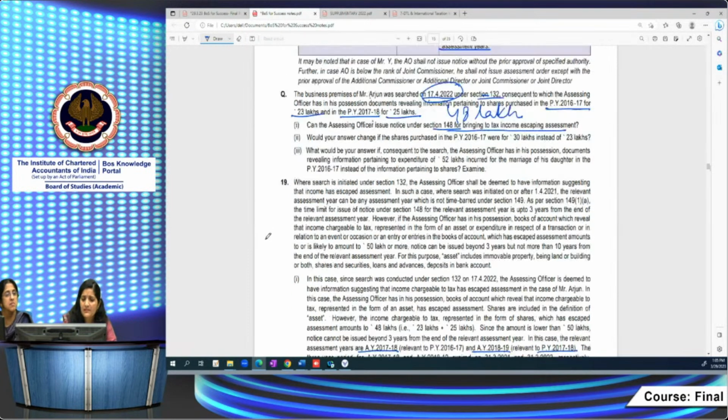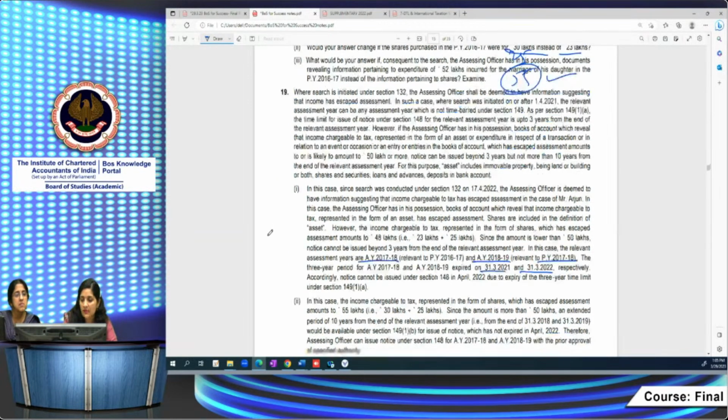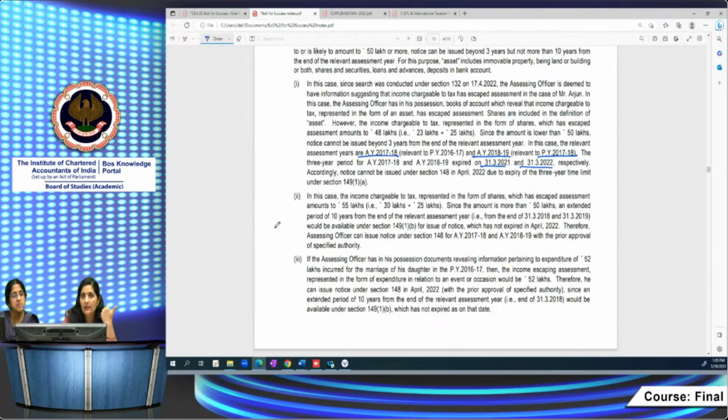In the second part, suppose the shares value is rupees 30 lakh instead of 23 lakhs. Here the amount exceeds, 25 plus 30 is 55 lakh. Can he issue it? Yes, of course, because a 10 years time limit is there for issuing the notice, and the asset value is also 50 lakhs or more. Then he can issue notice for assessment years 17-18 and 18-19 with the prior approval of the specified authority. Here the section 148 conditions they need not satisfy, but before issuing the notice they have to seek the prior approval of the specified authority.